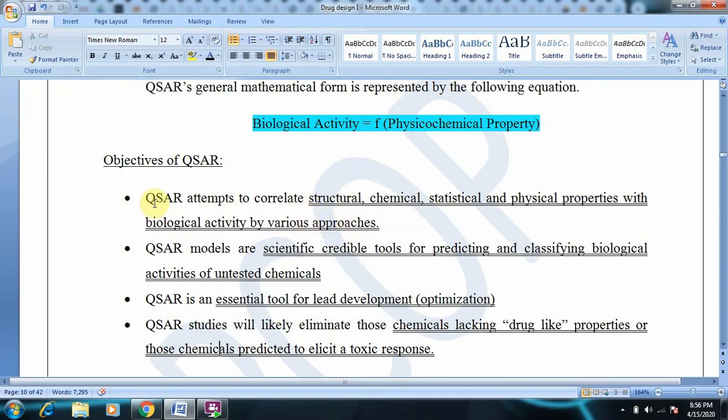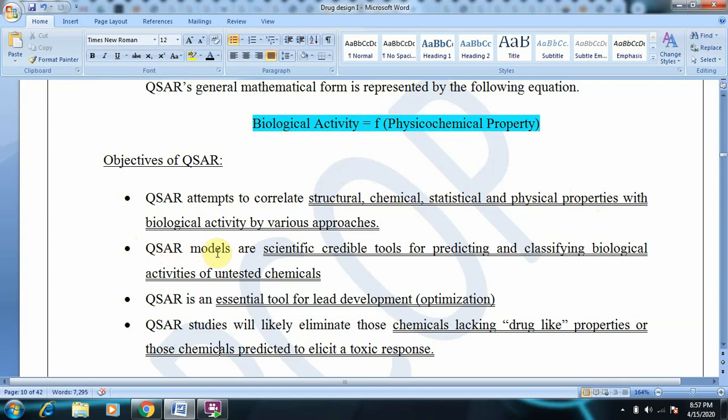Just try to remember what QSAR is doing. It tries to correlate structural, chemical, statistical and physical properties, which are related to the chemical moiety. Using a mathematical equation, we try to relate the structure, chemical and physical properties with the biological activity. As we said, biological activity is a function of physicochemical properties.